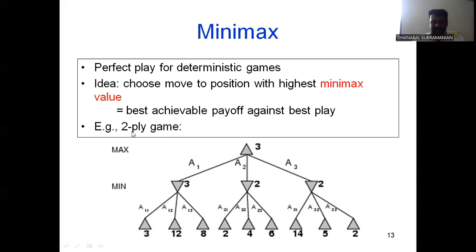Take a simple two-player game. One is the starting position, the initial state. From the initial state you travel one by one through the minimum state and maximum state. Finally, you can reach the destination.